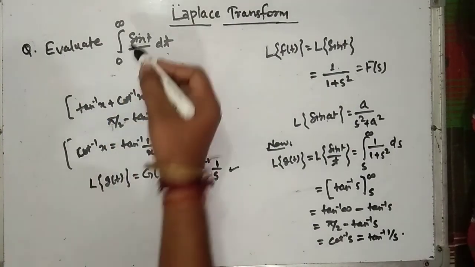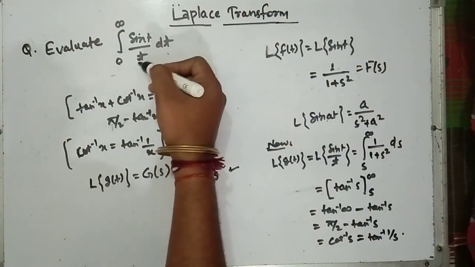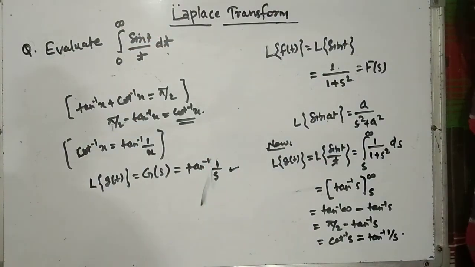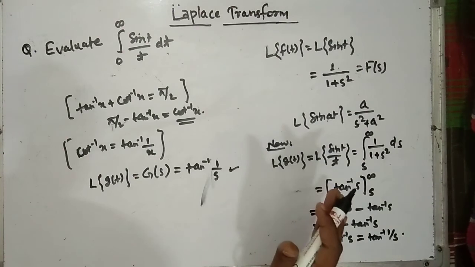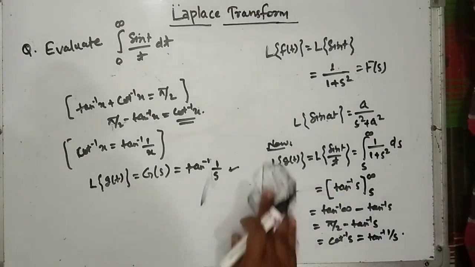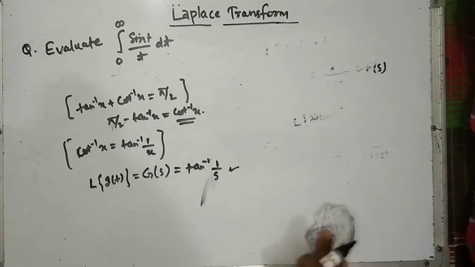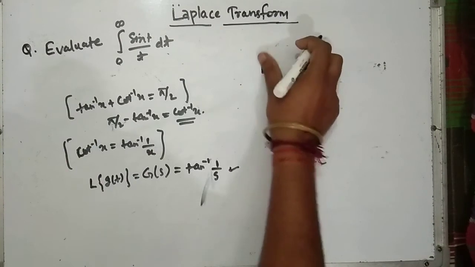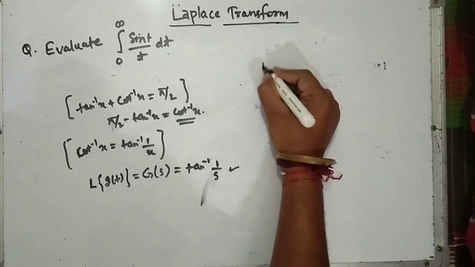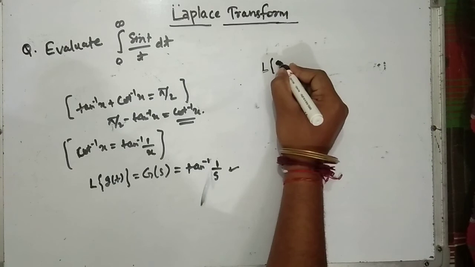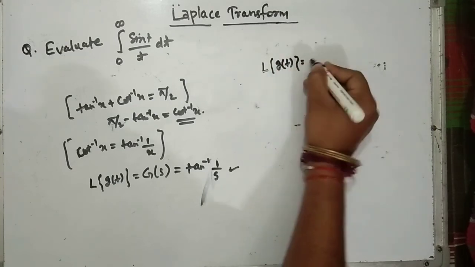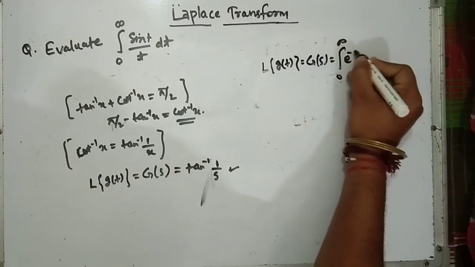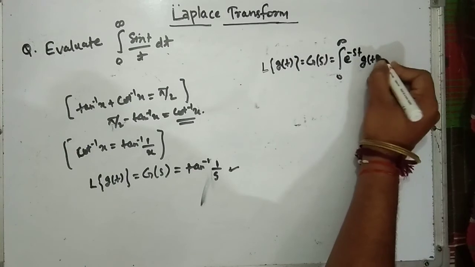But our problem is we have to integrate this function sin t by t dt, and the limit is 0 to infinite. Okay, so earlier we have studied the concept. What we are going to do here is use this concept: Laplace of g(t), which is equal to G(s), which is equal to integration of 0 to infinite e to the minus st g(t) dt.